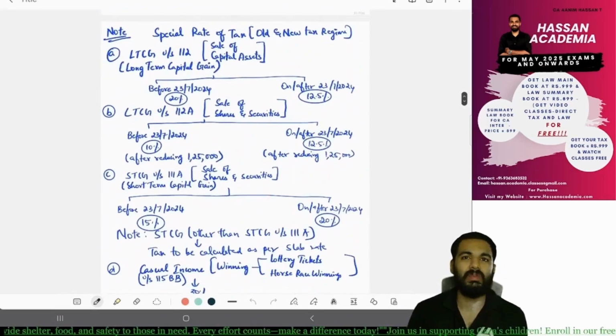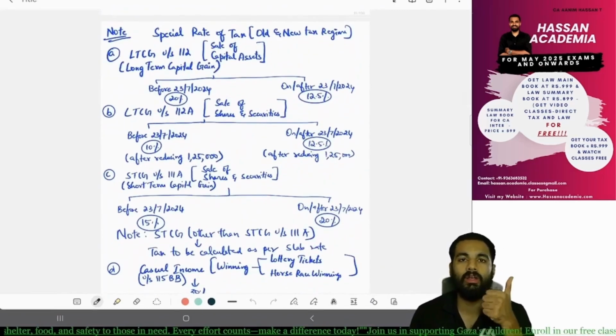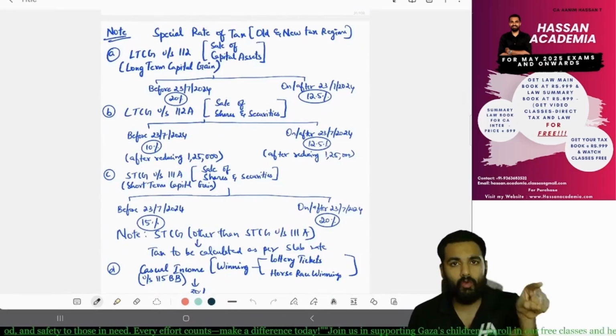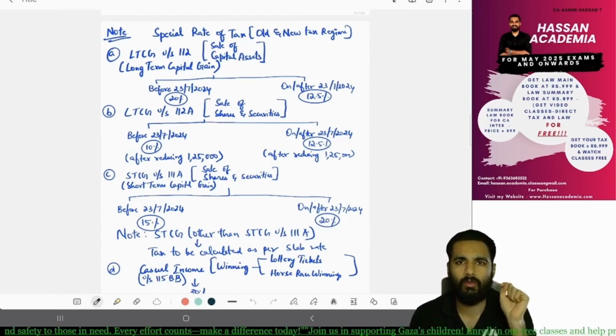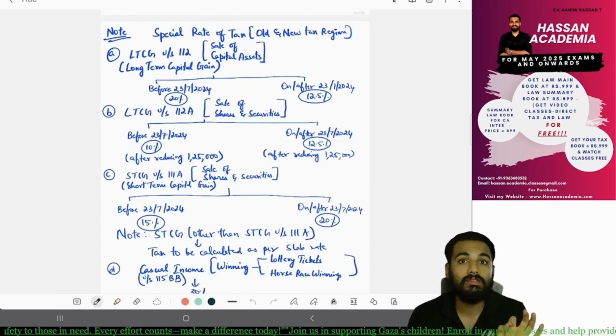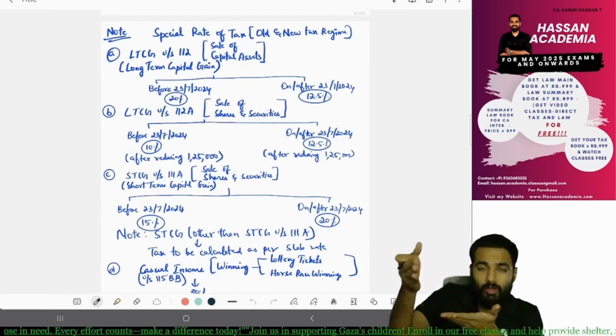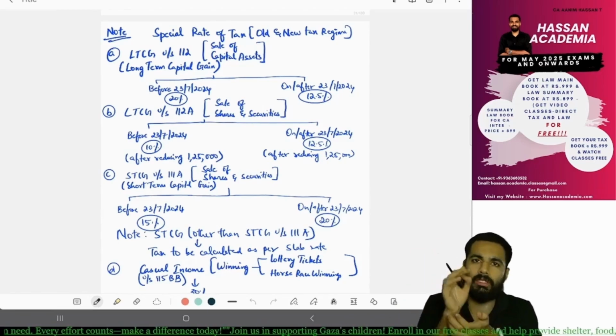Then we have seen special tax rates. What are the special tax rates? One, long-term capital gain under section 112. What is the tax rate? If it is before 23rd July 2024, then it is 20%. Otherwise, if it is on or after 23rd July, it is 12.5%.